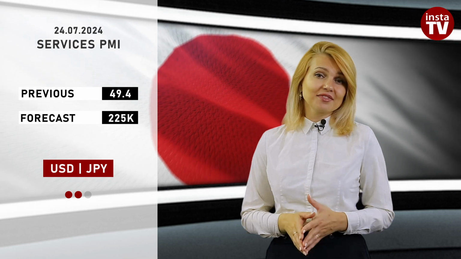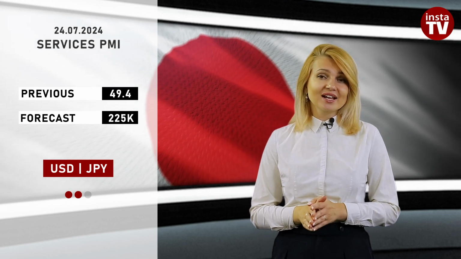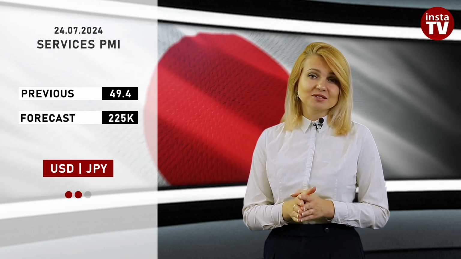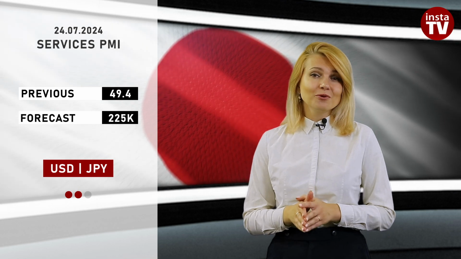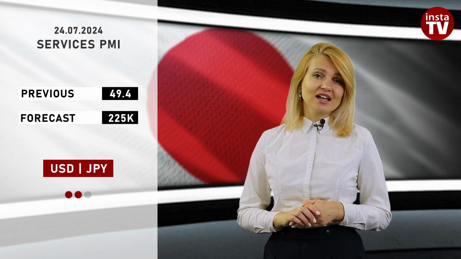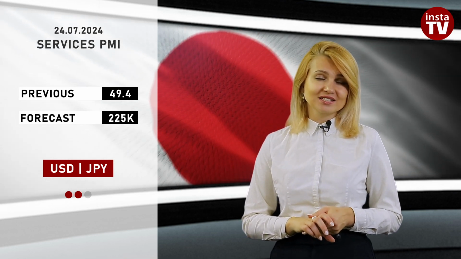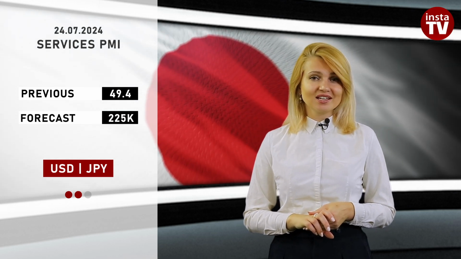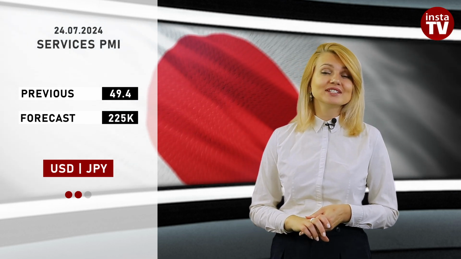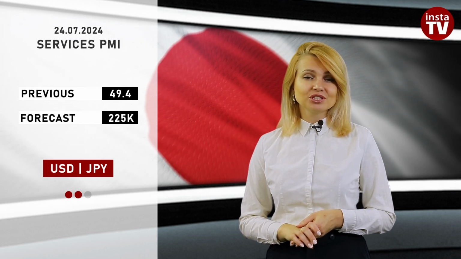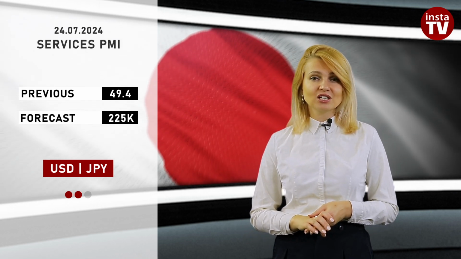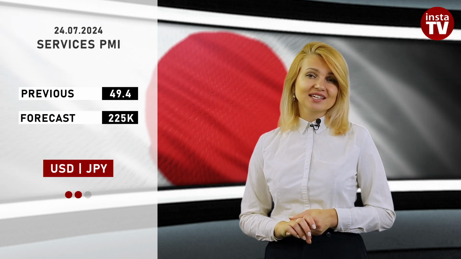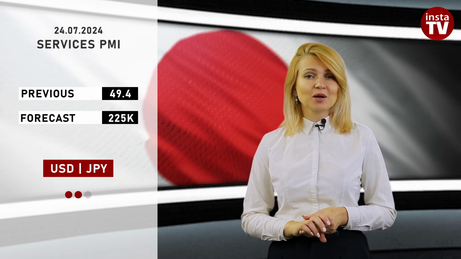Nonetheless, an increase in the services PMI should strengthen the country's currency, especially since Tokyo, which officially declared the end of a long recession only last year, is very sensitive to the decline in such indicators. The Japanese services sector may rise to 49.9 points from 49.4. In this case, the yen will also climb somewhat against the US dollar.